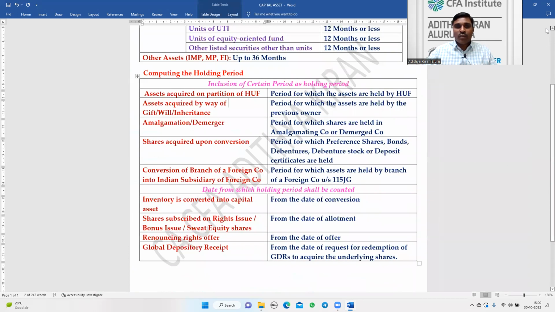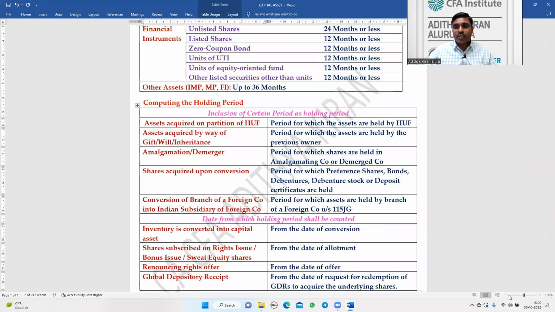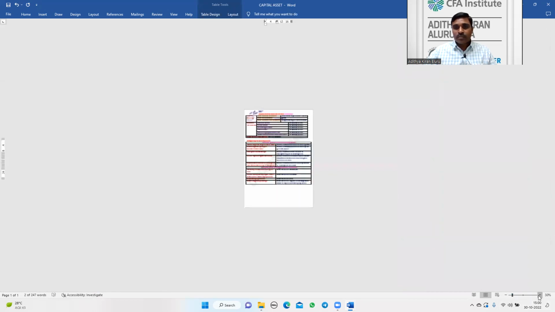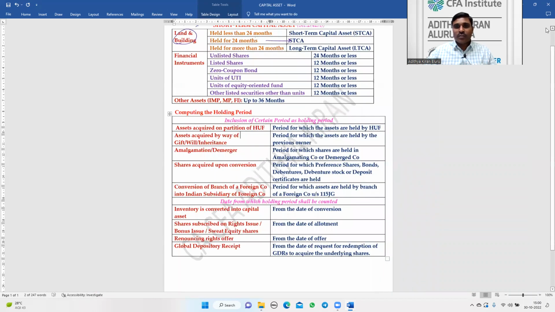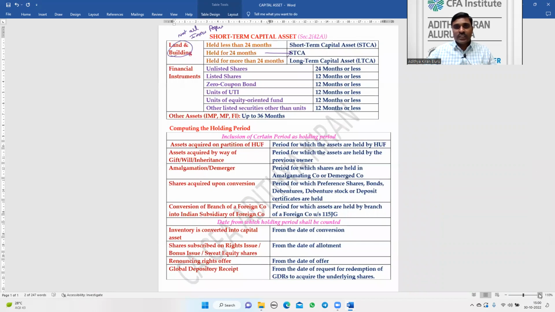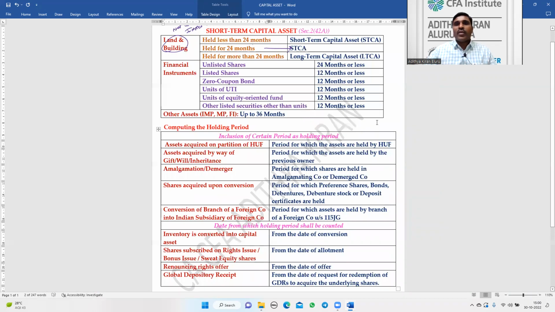You can take a screenshot of this. Short-term capital asset: inclusion of certain period and date from which the holding period is counted. You can make use of this slide for your preparation before the exam.